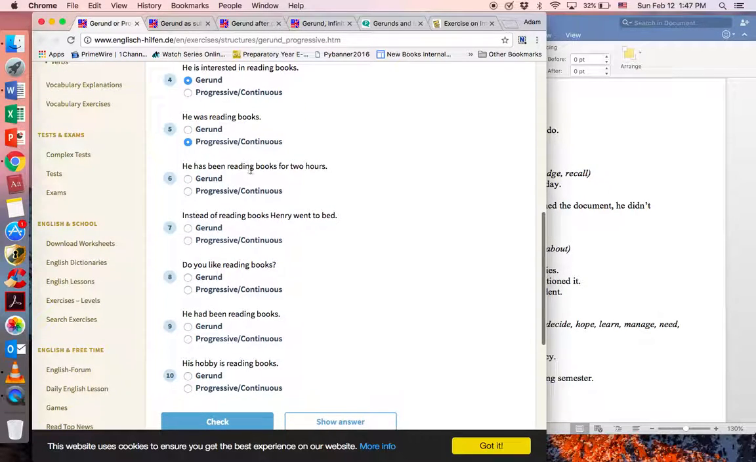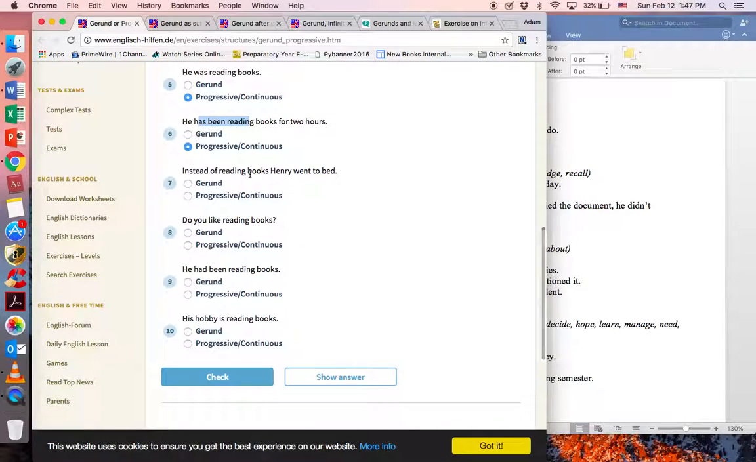He has been reading books. That is the present perfect progressive. Has been reading. We still have our be verb plus verb -ing. Instead of reading books, Henry went to bed. We've got no be verb, so that's a gerund. Do you like reading books? That's a gerund because there's no be verb again.